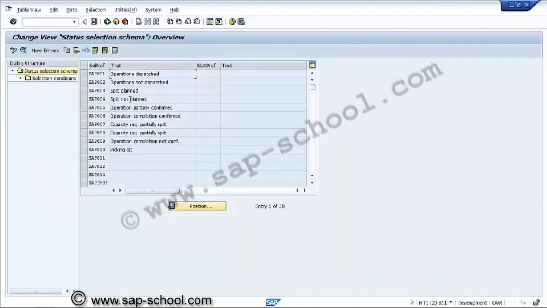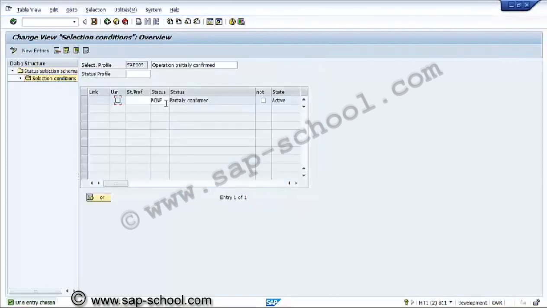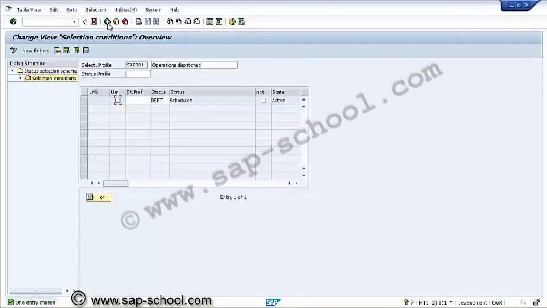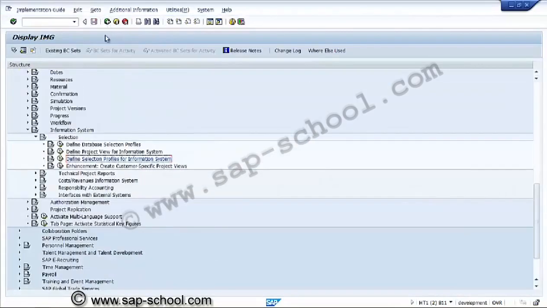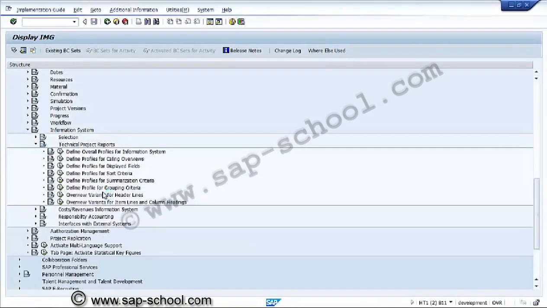Here in the selection conditions, like operation dispatched, operation partially confirmed, for example, these conditions will be used. Partially confirmed means the status being used is PCNF. So each and every profile will have the condition. Dispatched means DSPT. Now we'll go to, after selection, technical project reports. This is overall profile information.